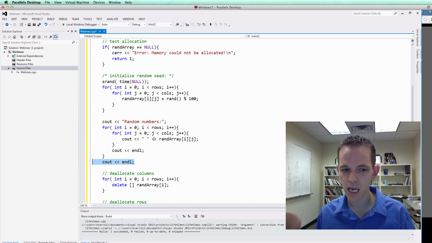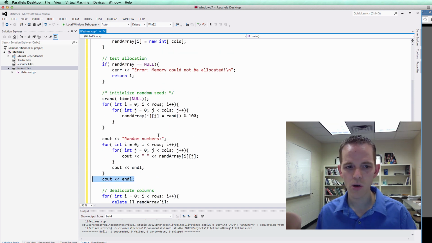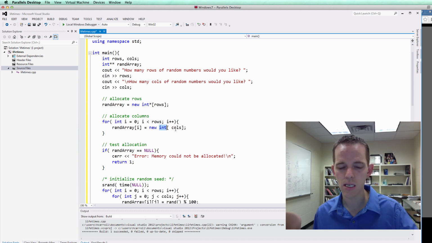Remember what I said about for every new, you need to delete? Well, notice the order in which we have new and delete here. We have a new for the rows, and then a new for the columns. And notice, I didn't point this out before, this is where the values are going to be stored. It's just an int. It's not an int pointer. We're making this many ints.